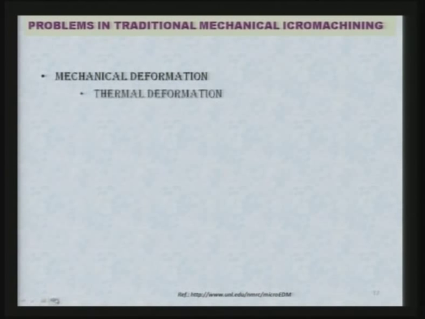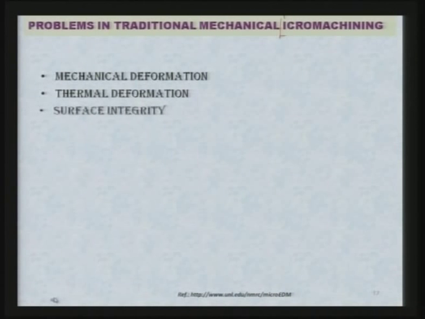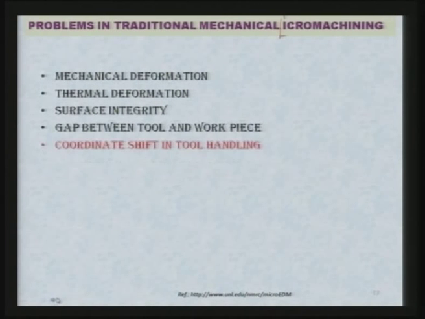Now, I have mentioned to you that we have traditional mechanical micro machining processes. Here M is missing, it is micro machining. Now, there are certain problems associated with mechanical type of micro machining processes that are shown here. Mechanical deformation takes place. When we are talking of micro features or micro nano patterns, then mechanical deformation becomes very important.